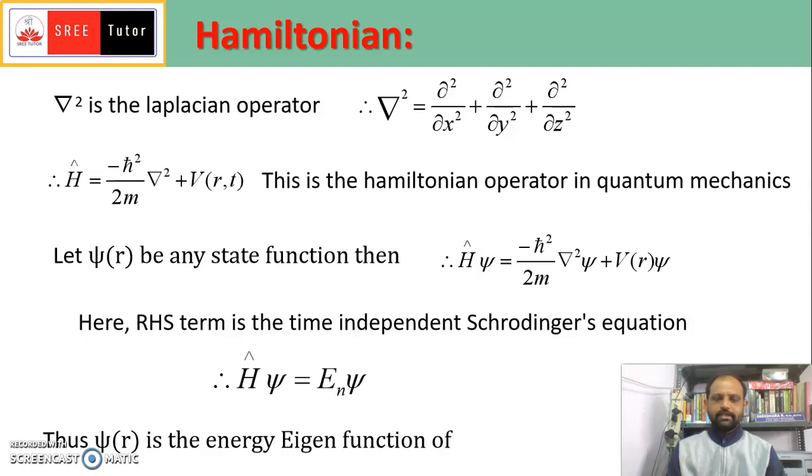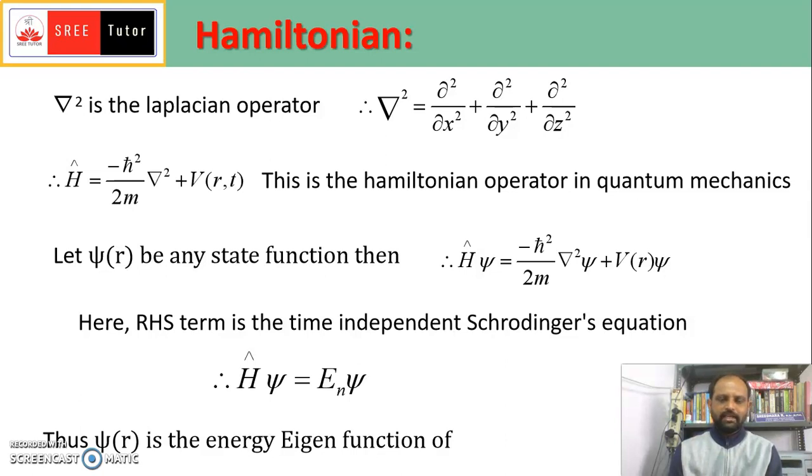Whatever function psi describes the quantum state is an eigenfunction, because when the operator operates on such a wave function, you get a constant multiplied with the function. Here En is the constant multiplied with the wave function psi.